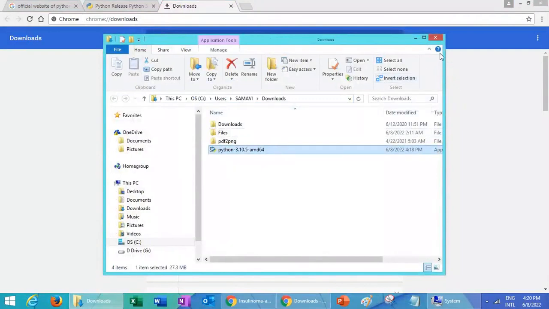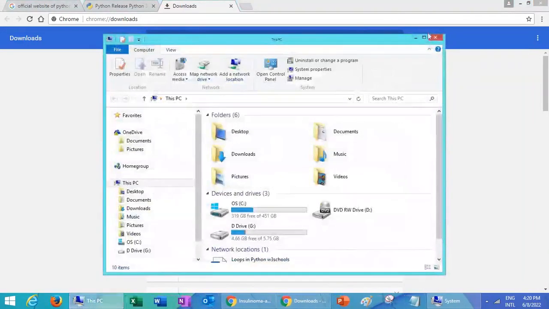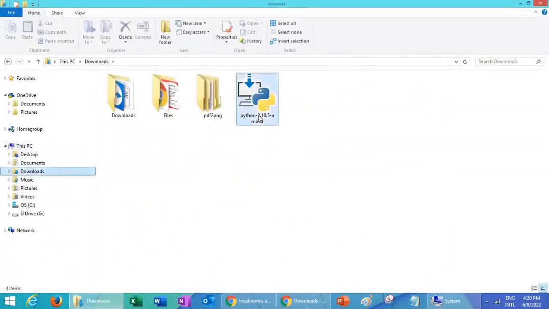Let me show you the second way. I'm going to close this. Again, open your File Explorer. From the left panel, click on Download folder. This is the setup we have recently downloaded. Let's move back to the slides.